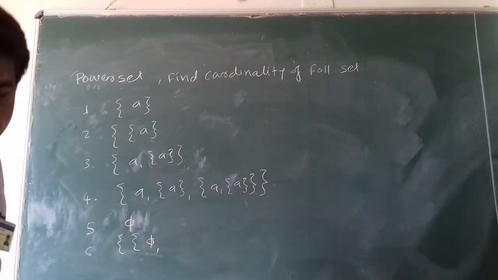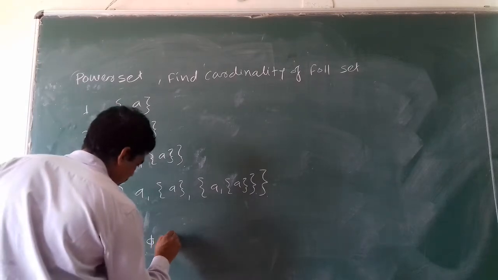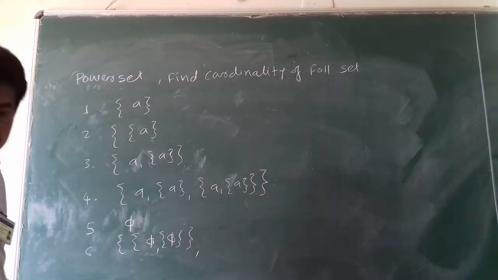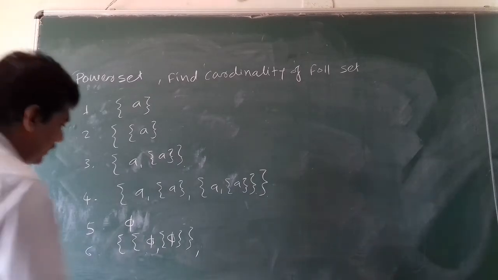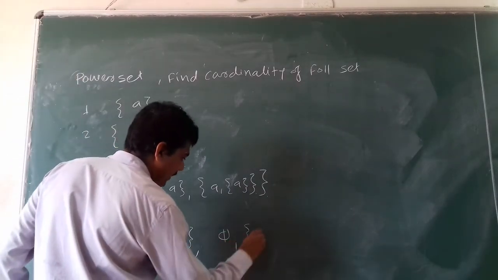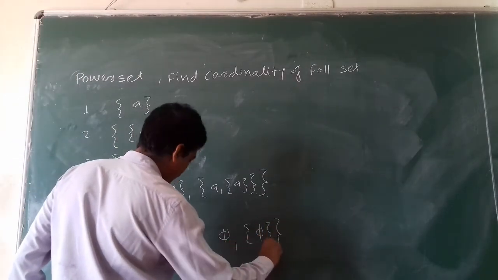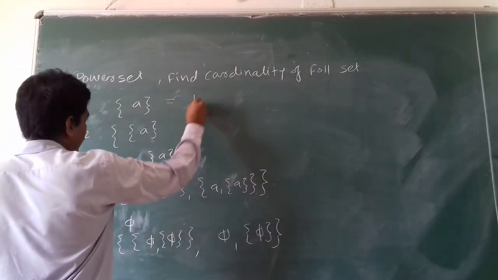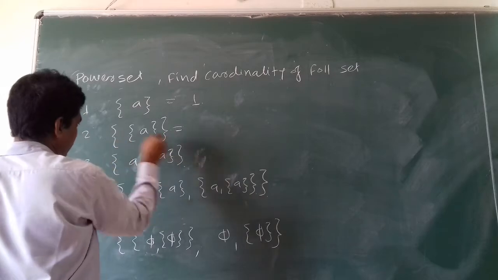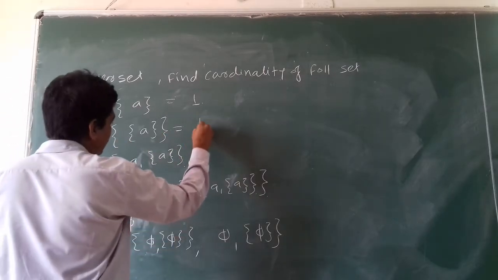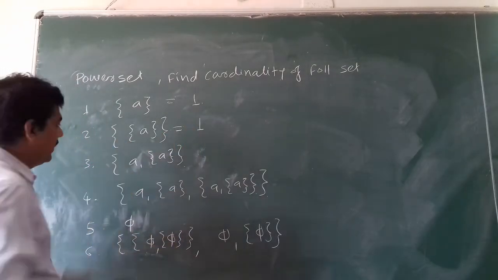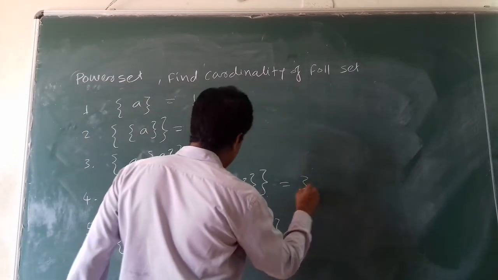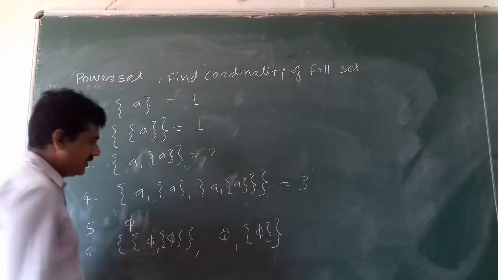Within the set, this is the one element, and another next one is {5}. So the cardinality of this particular set is 1. Cardinality of this particular set is 1. Cardinality of this set is 2. The cardinality of this set is 3.